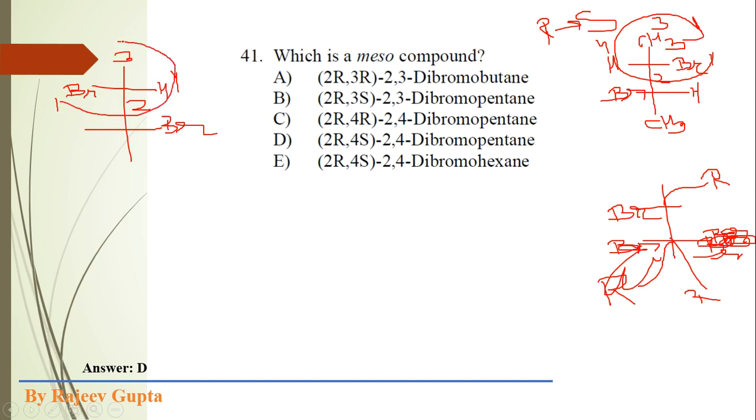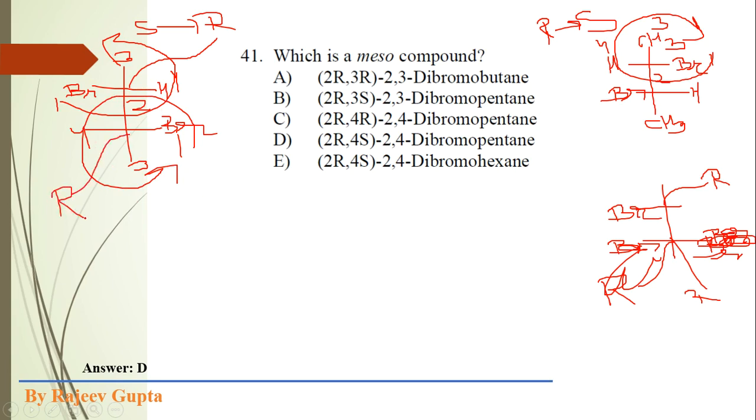This should be anticlockwise, but convert this and we get R. Okay, this chiral center is R. Now 1, 2, 3 is anticlockwise, but reverse the answer, so it is again R. Now see, the bromine atoms are present in an anti manner, on the opposite side, meaning it is the threo form. So here a plane of symmetry is not possible in this compound. So this is not a meso compound. So option A is incorrect.